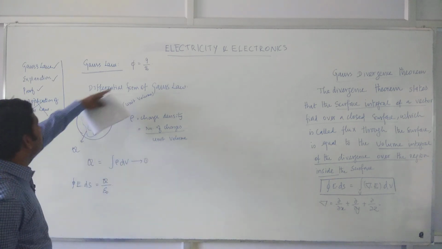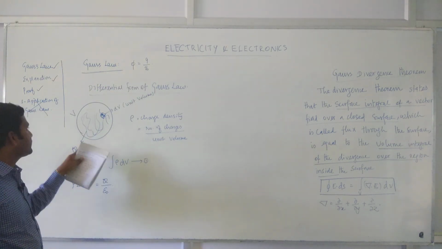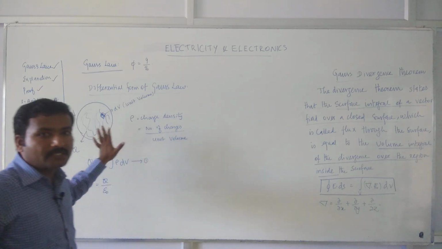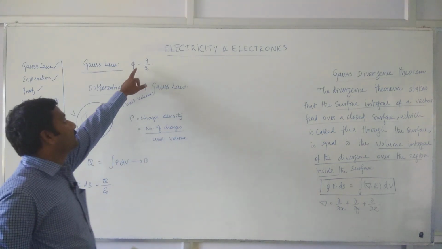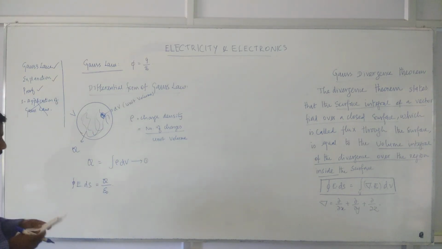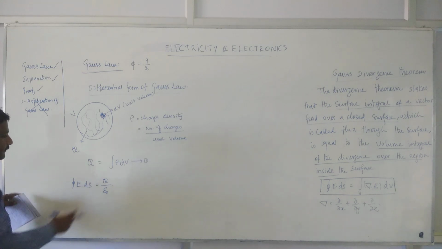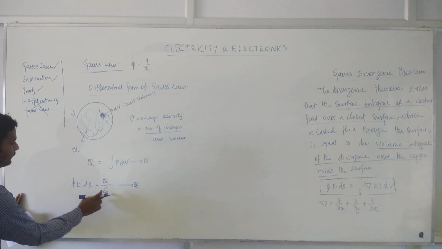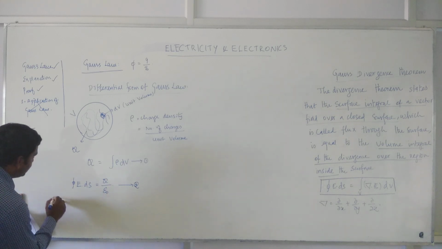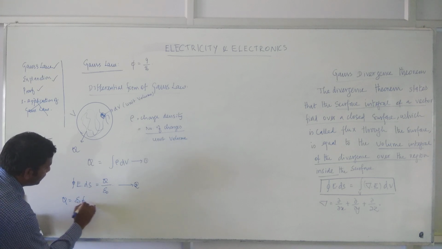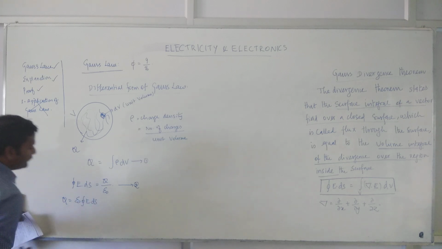I have replaced small q with capital Q. Why? Because capital Q is the total charge within this sphere. Here the charge is uniformly distributed, not a point charge. So in order to differentiate that, we have used capital Q, right? Now we can compare equation 1 and equation 2. How can we compare? We can bring this epsilon naught to the left side. So you can write Q is equal to epsilon naught integral of E dot ds.